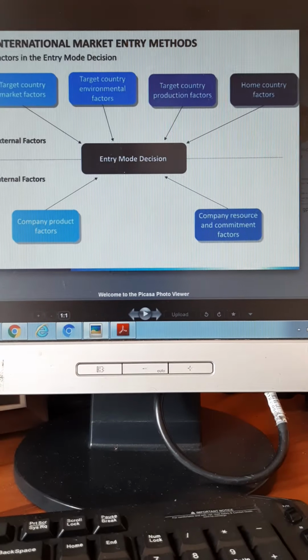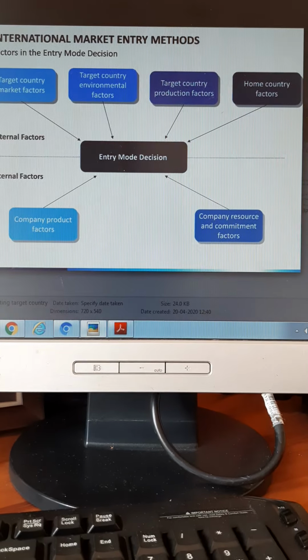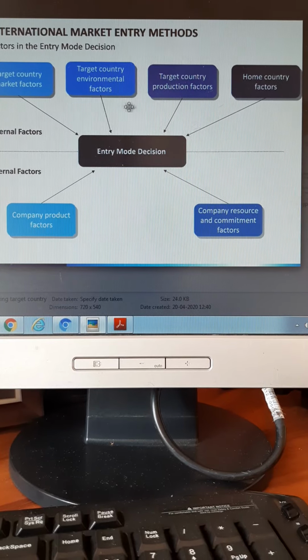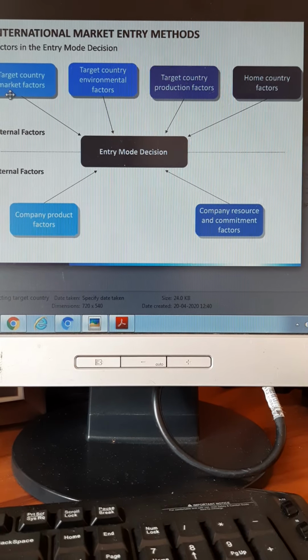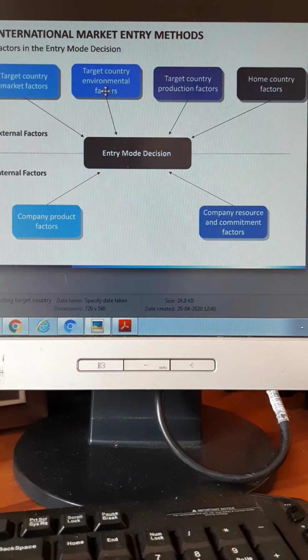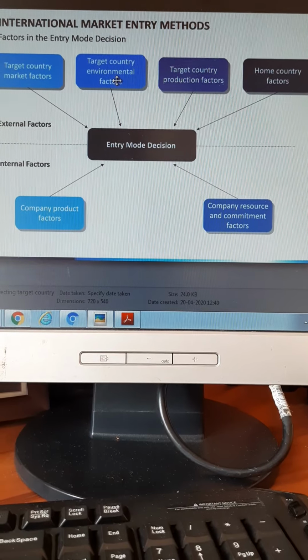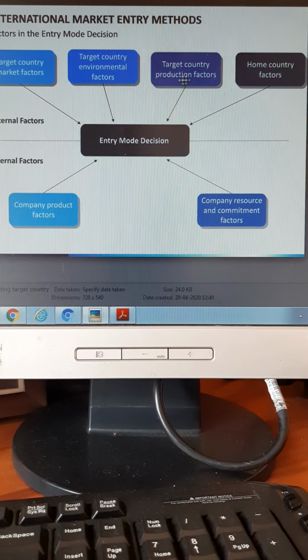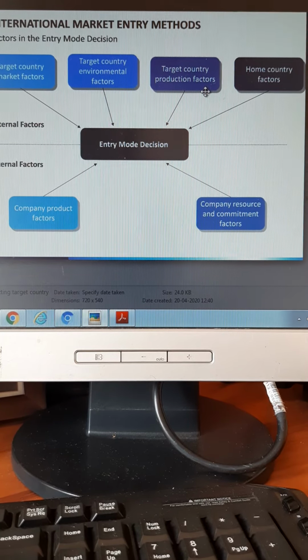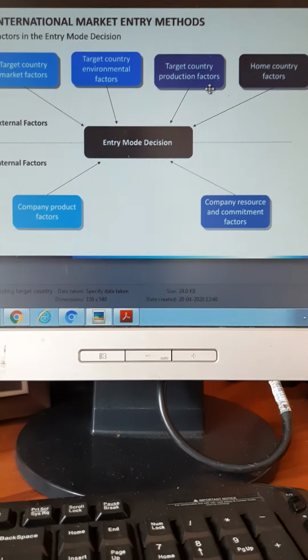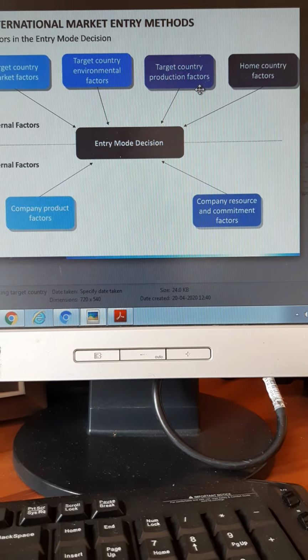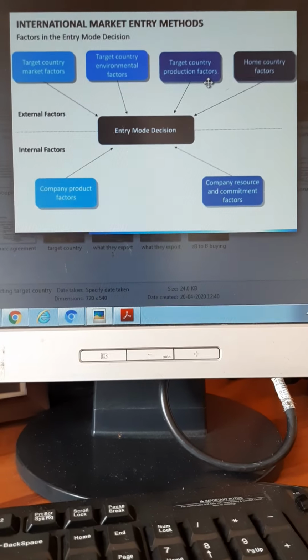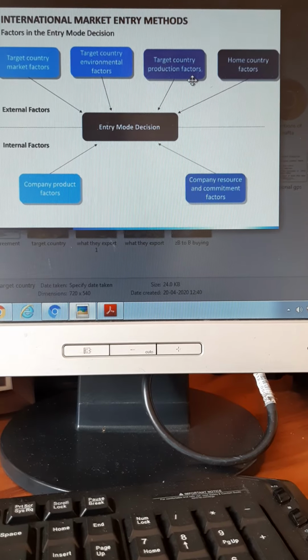Next is criteria for selection. How will you select which country? Target country's environment, whether they are having internal war or those kinds of things. Target country production factors, whether they have ancillary products, equipment, good support systems.